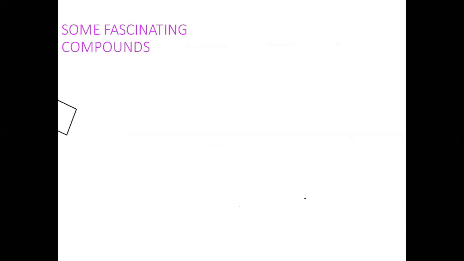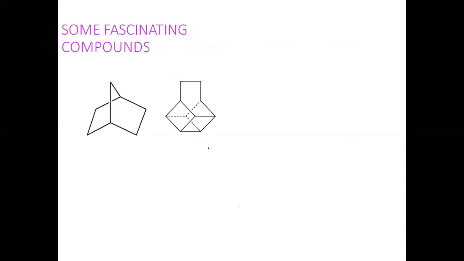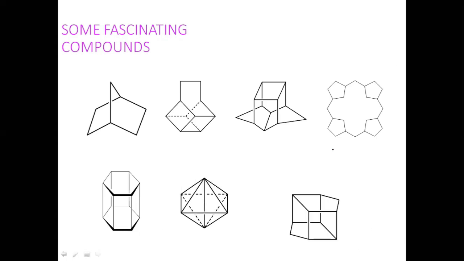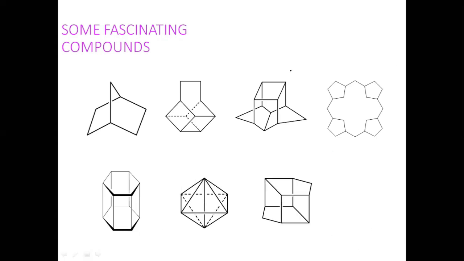So some fascinating compounds like this, or this kind of structure, or like this, and any of these look to be very complex.